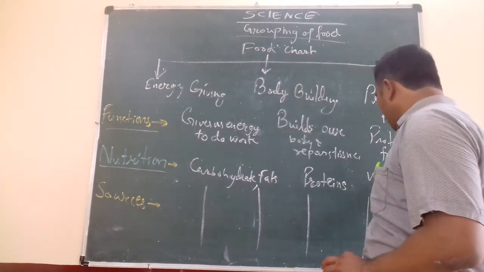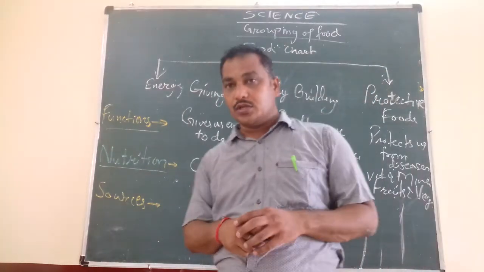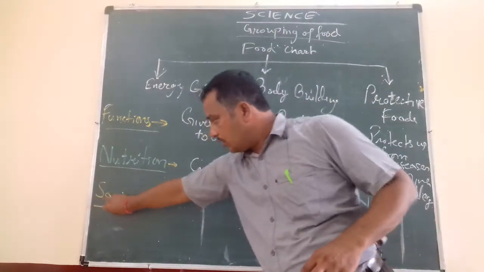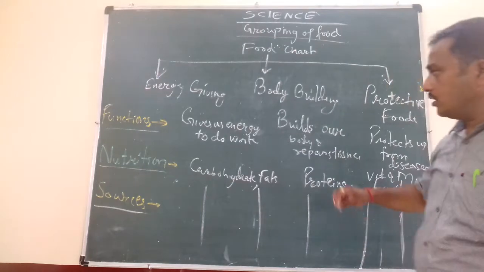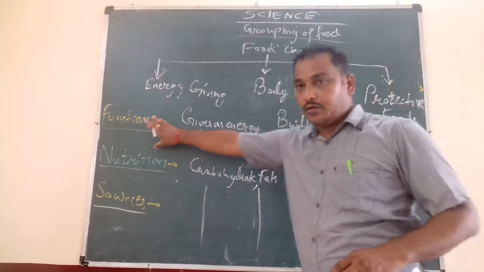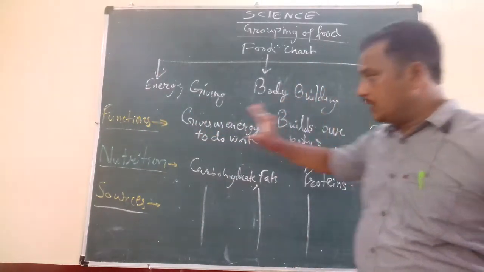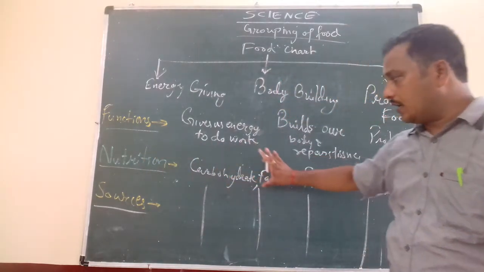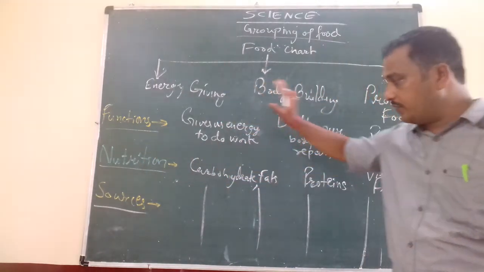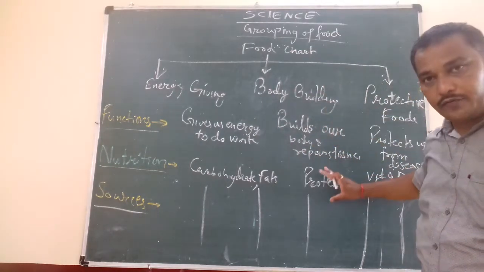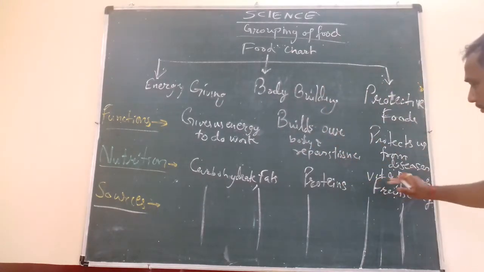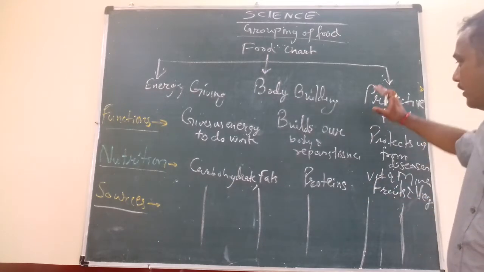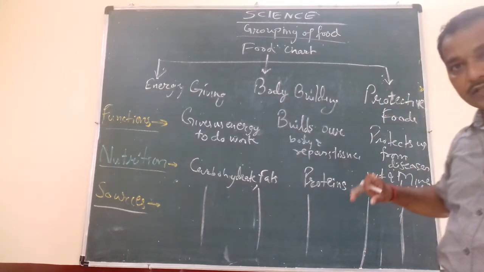So from which source are we getting all these? This is the third column I have written, sources. First is the function of all the groups of food items, then the nutrient: carbohydrate and fat from the energy giving food, protein from the bodybuilding food, and vitamins and minerals from the protective food which protects us from any diseases.